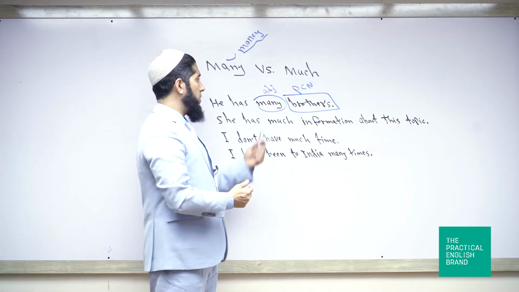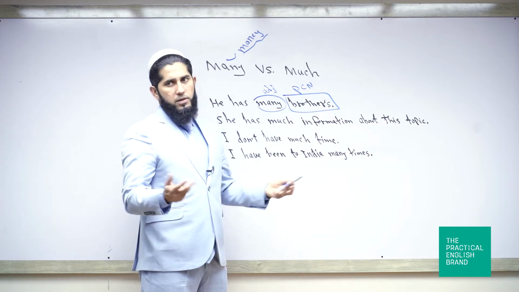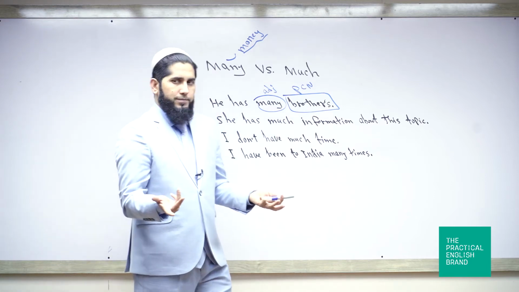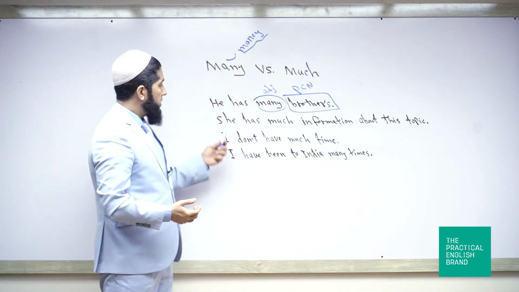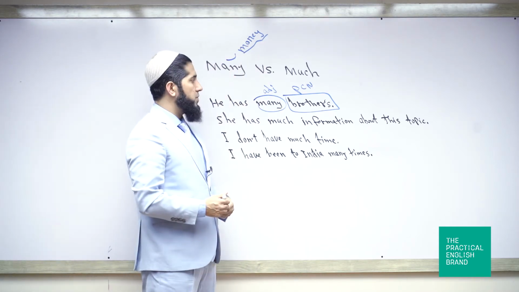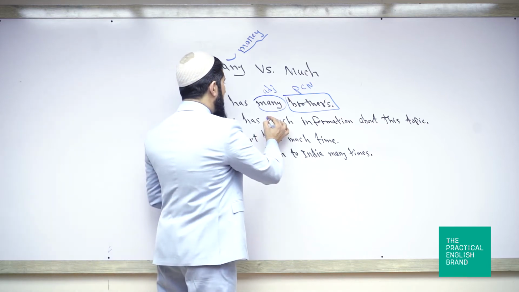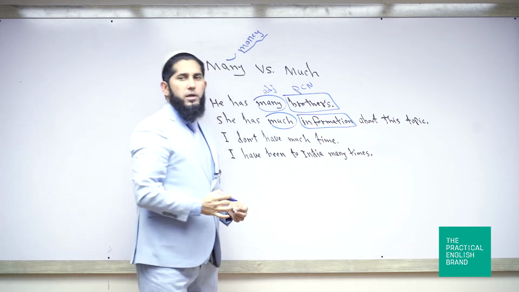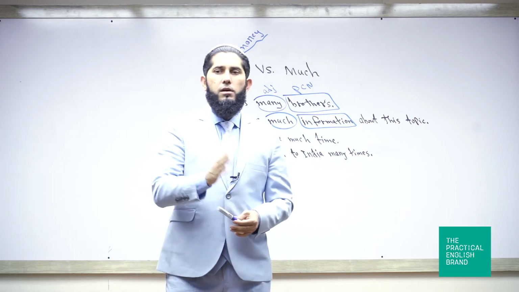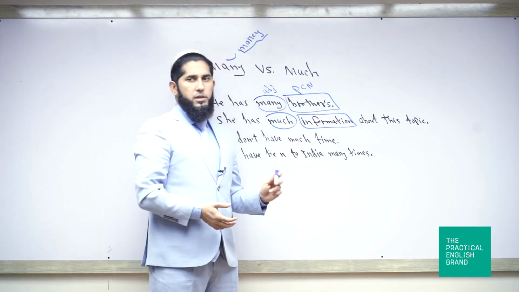I mean, you don't know the specific number of this noun. Many brothers, many could be 10, 15, 20, 12. Okay. Look at the second example. She has much information about this topic. The word much is followed by information, and information is not a countable noun. It is an uncountable noun. So she has much information about this topic.